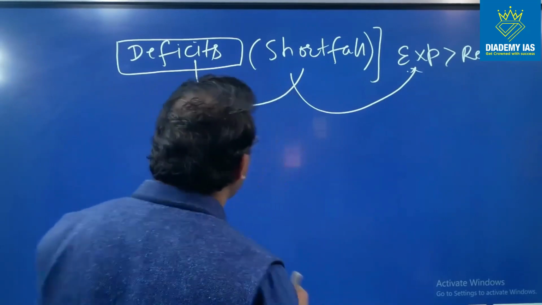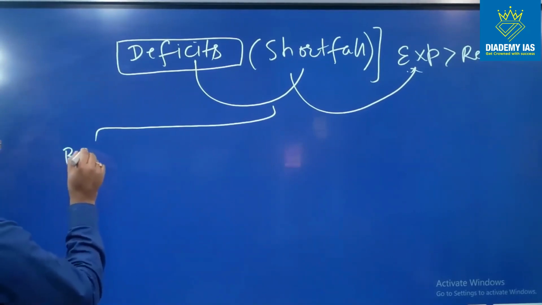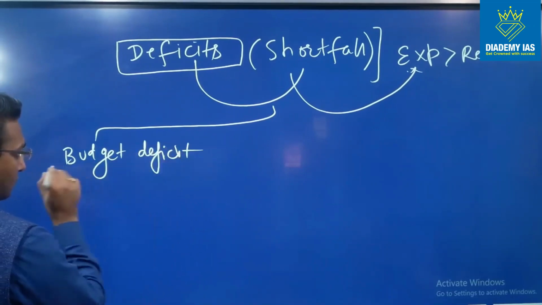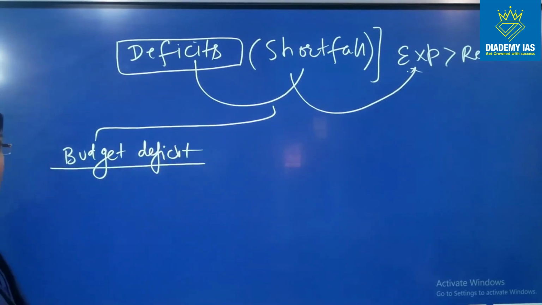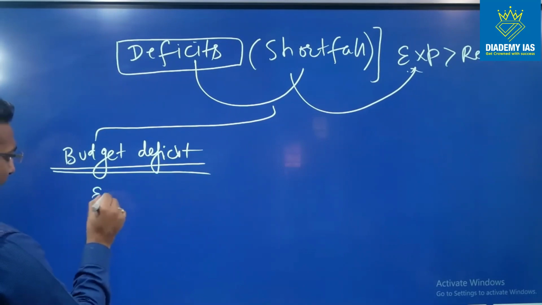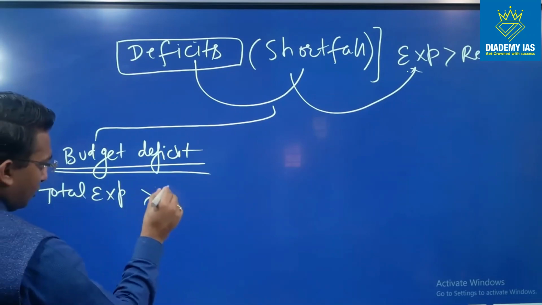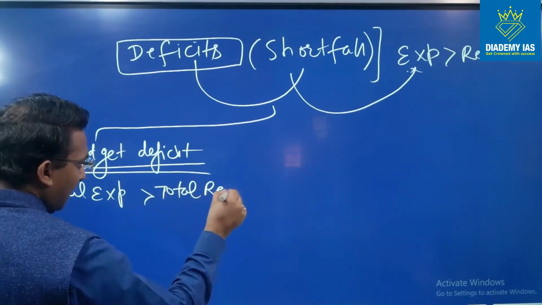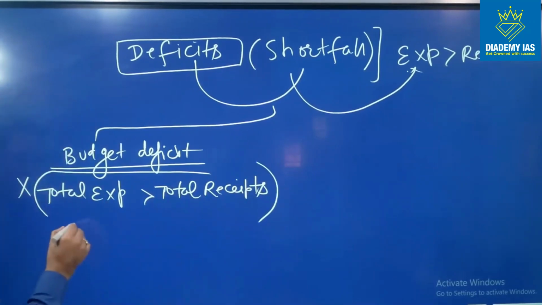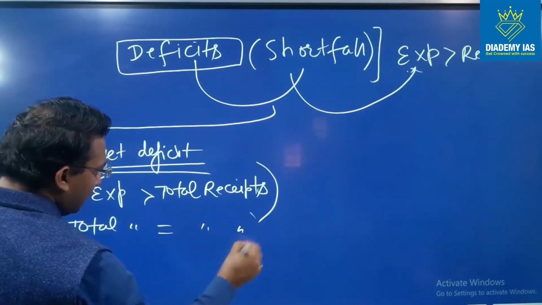What are those kinds of deficit? So the first deficit is budget deficit. Basically it can happen where expenditure, that is the total budget expenditure, is more than total budget receipts, right? However, practically this situation is not possible, because always total budget expenditure is equal to total budget receipts.